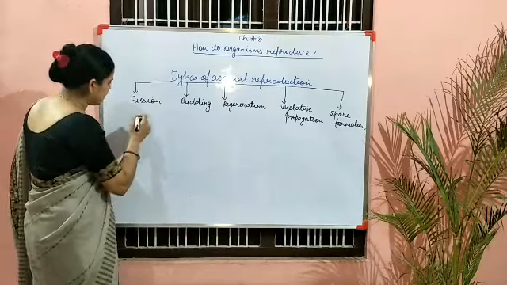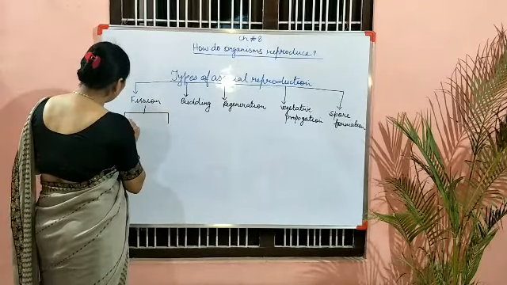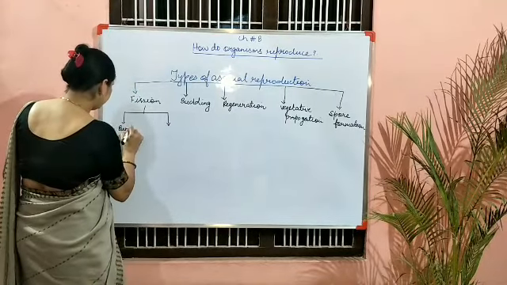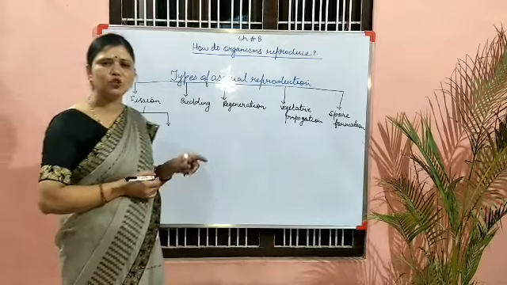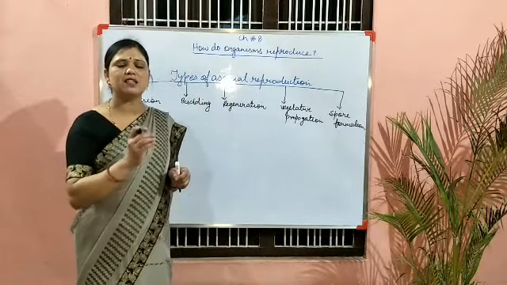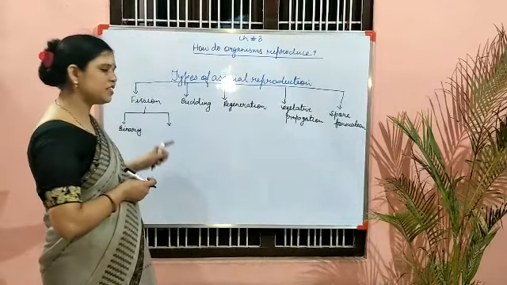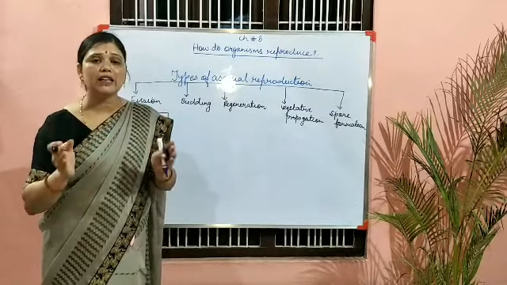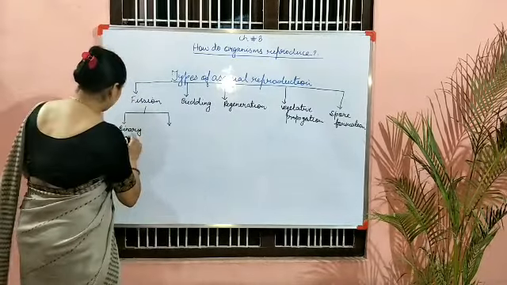Now first is fission. Fission is again divided into 2. That is binary fission. Children, in computers you learn binary numbers, which are 0 and 1. That means 2. Similarly, binary fission means any organism cut into two equal daughter cells is known as binary fission.